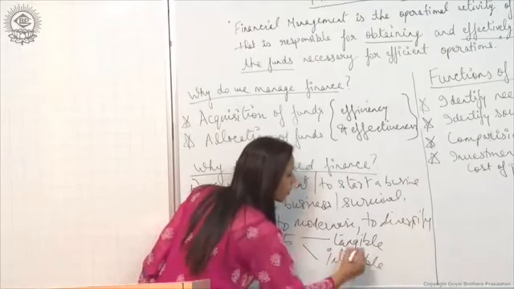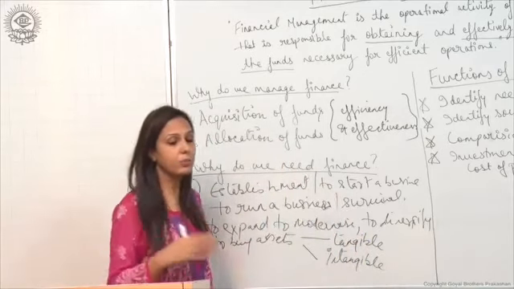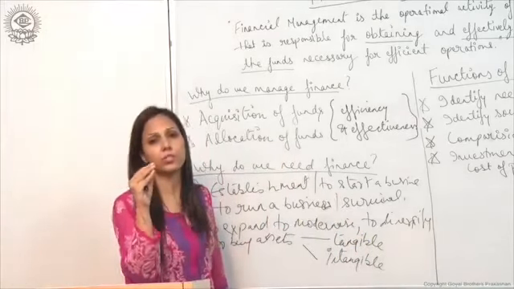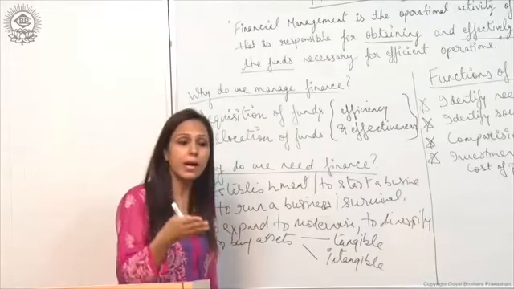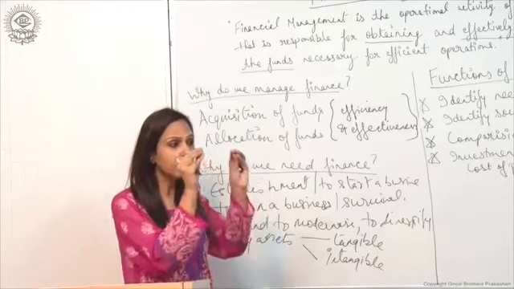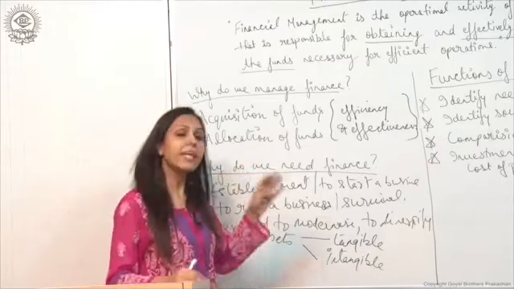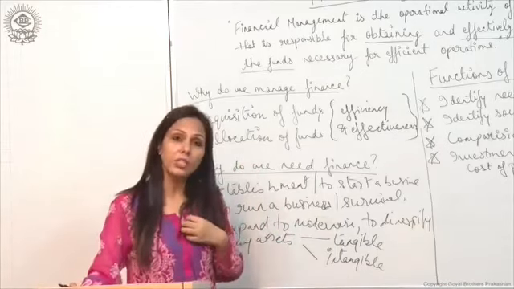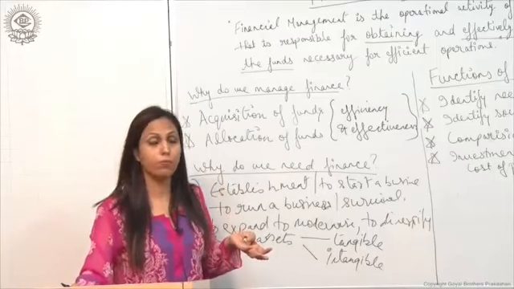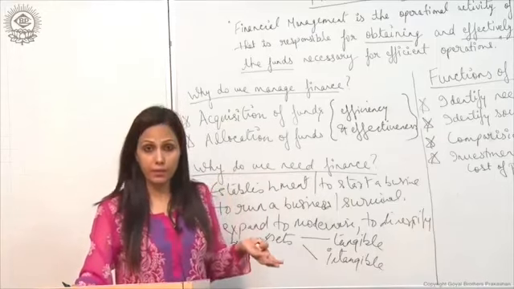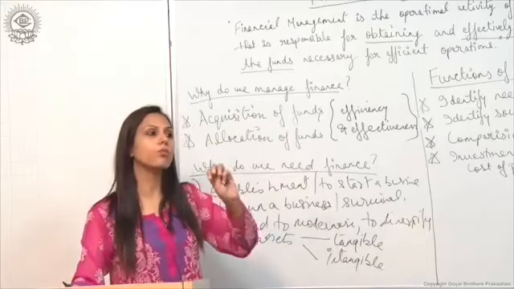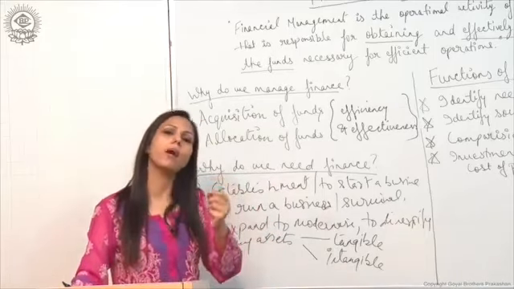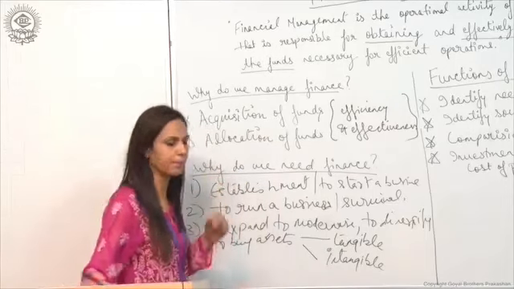Now what are tangible assets? Tangible assets are those which we can touch, right? For example, furniture, building, these are tangible assets, we can touch them, right? Intangible assets are those which we cannot touch, but we can feel their presence. For example, trademarks, patents, right? So for acquiring these assets, for purchasing these assets, we require finance, we require money, right?